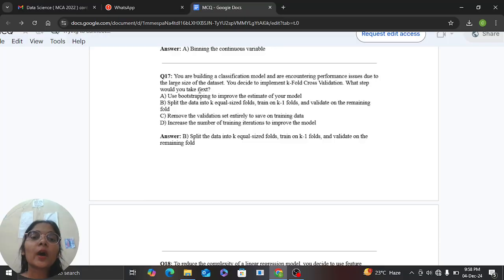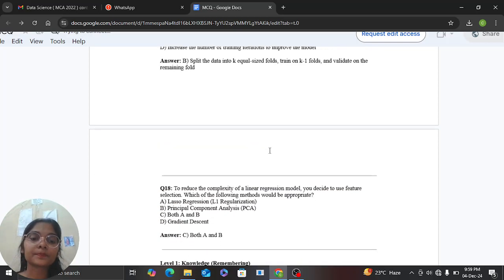Now the next one is, you are building a classification model and encountering performance issues due to the large size of the dataset. You decided to implement k-fold cross validation. What step would you take next? Here we split the data into k equal-size folds, train on k minus one folds and validate on the remaining fold.